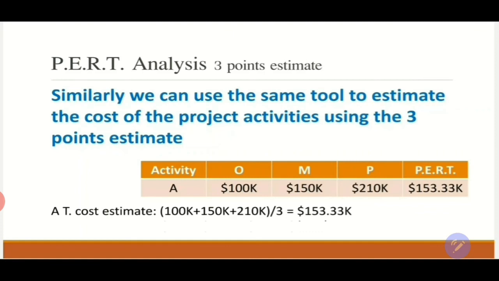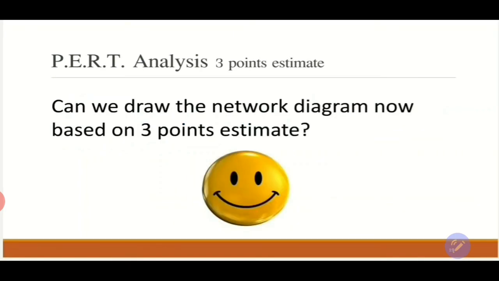We can also use the beta formula by saying that the pessimistic plus optimistic plus 4 times most likely, but this time it has to be over 6, and you will have the same results or same process that we have done for the schedule or the activity duration estimate. It can also be conducted for the cost as well. This is the 3-point estimate, PERT analysis.